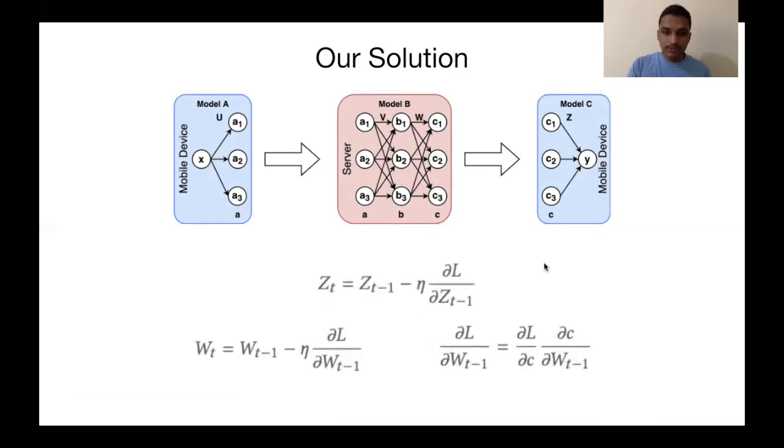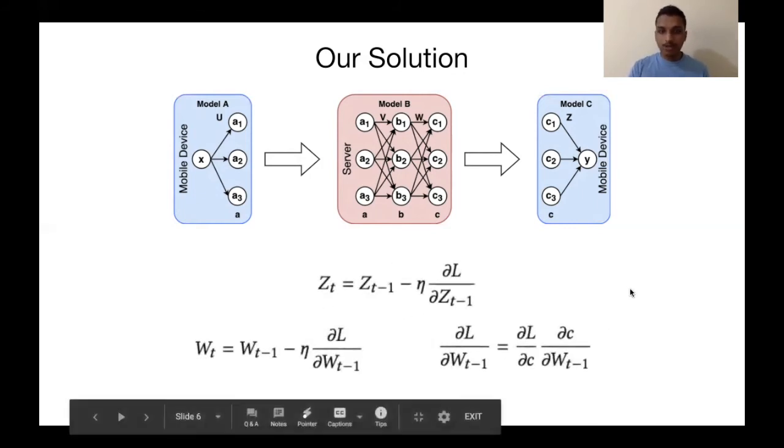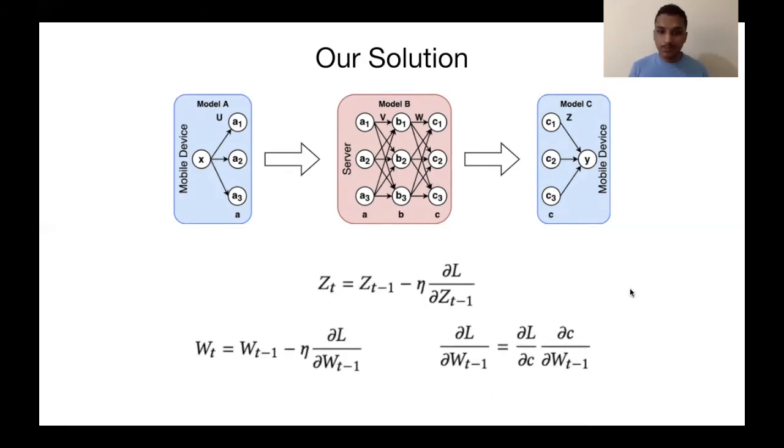The update equation for the weights is given here. I'm not going too deep into the theory because the time is less, but you can read more about this in the paper. So the first update equation is z_t equals z_{t-1} minus eta ∂L/∂z_{t-1}. This is based on the loss L for the final term. This loss L can be a cross entropy loss or a mean square loss, and eta is the learning rate.